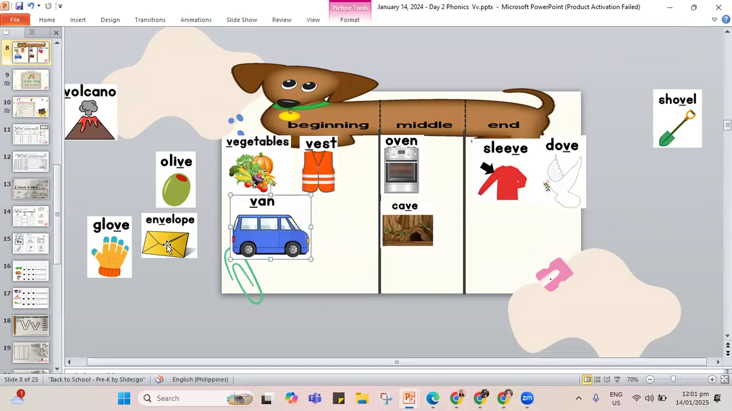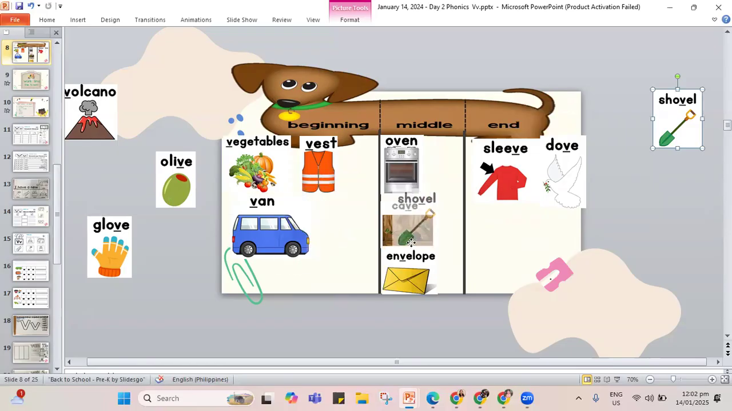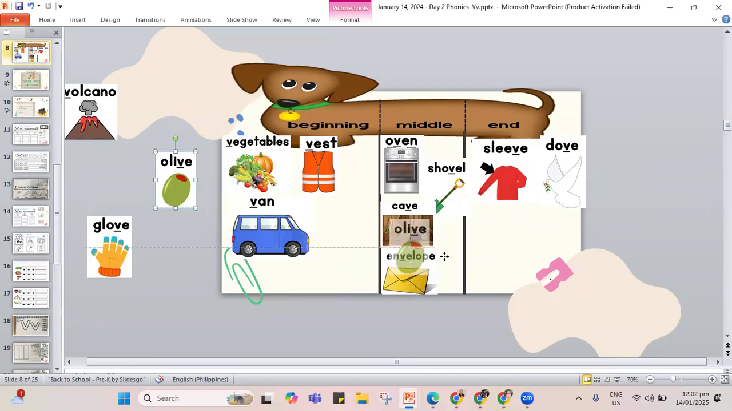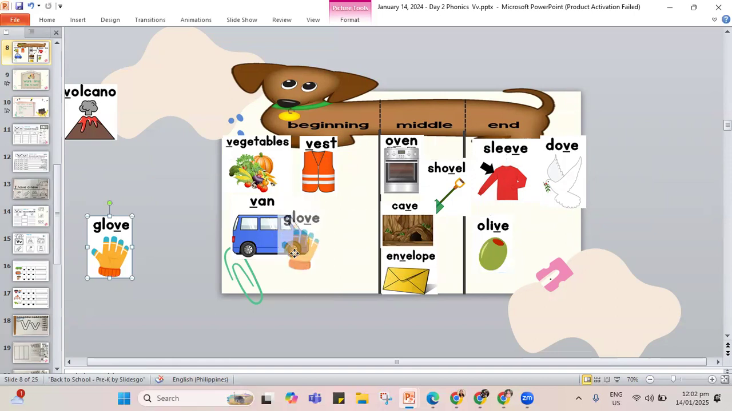How about let's do the word envelope. Where do we put envelope? In the middle. Okay, next, what about the shovel? There is V in the end of shovel. Okay, next, what about olives? Olive. Sorry, there's only one. Olive. It's at the end. What about our glove? Glove.